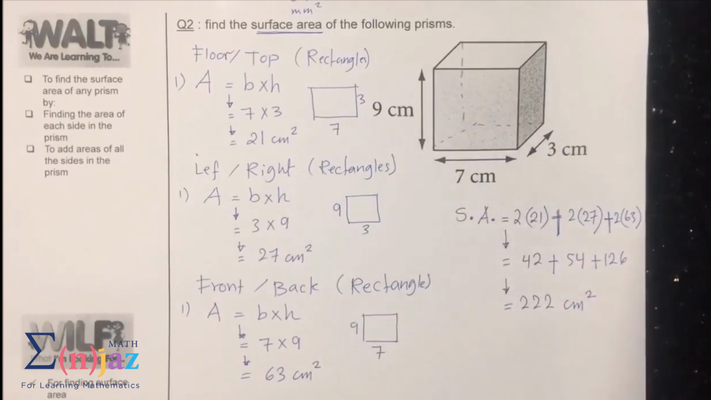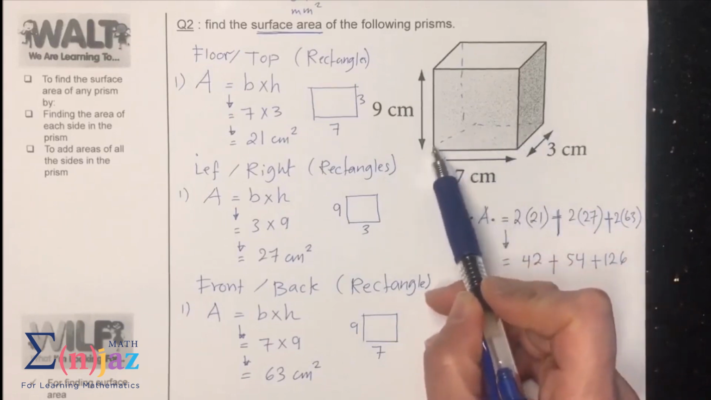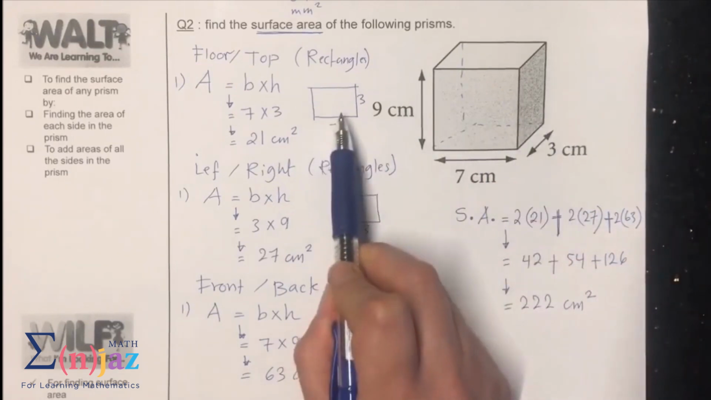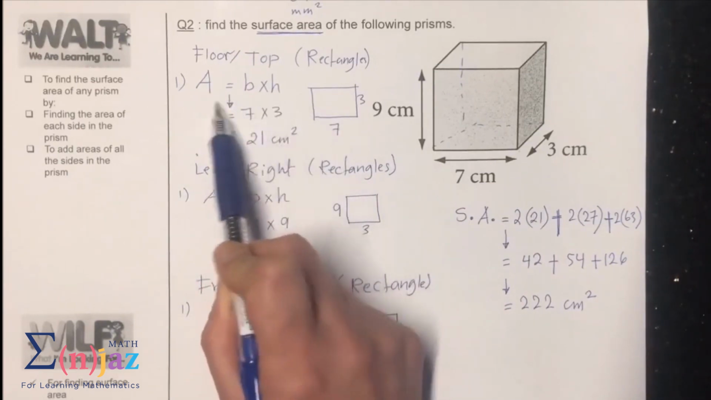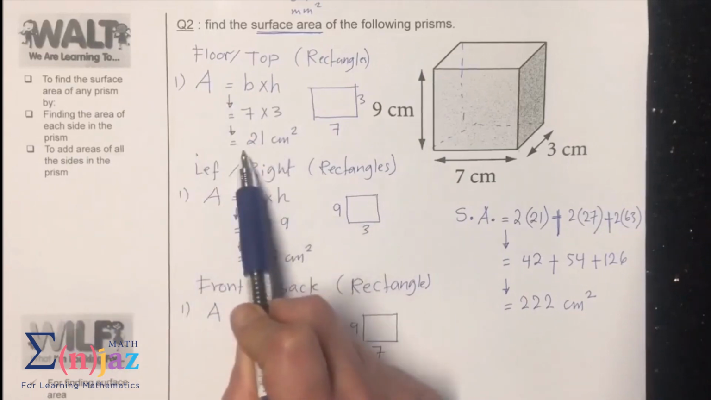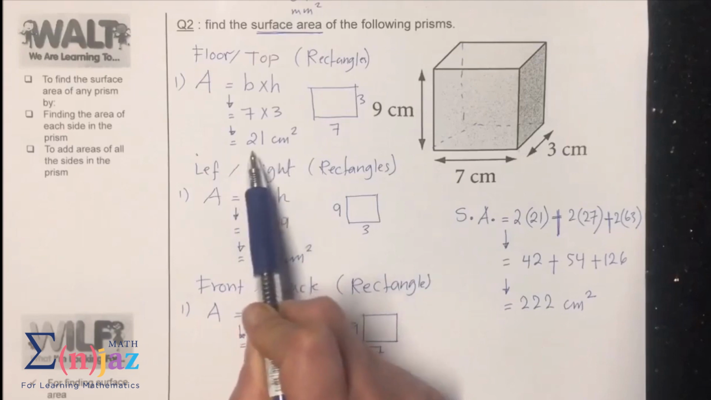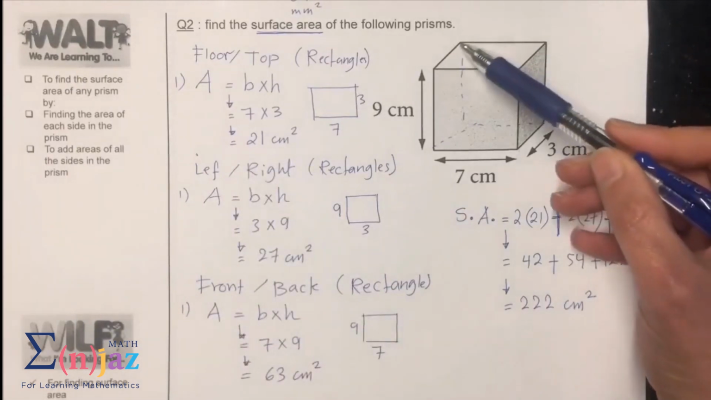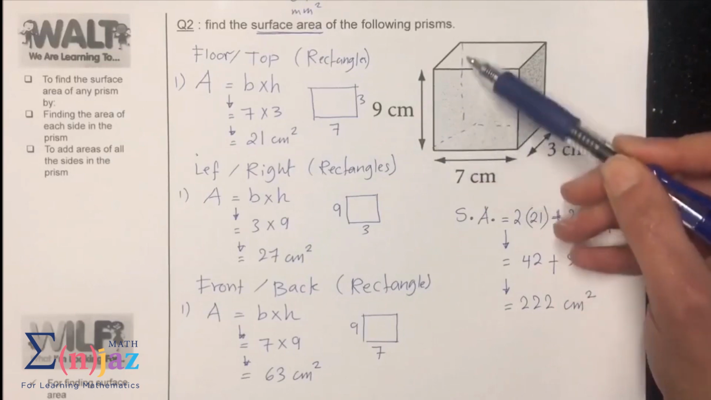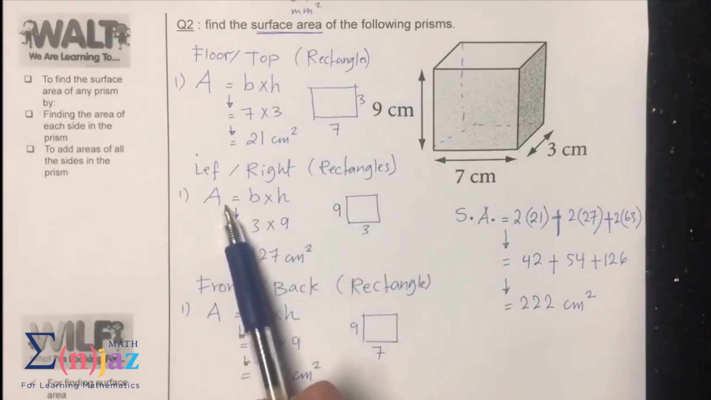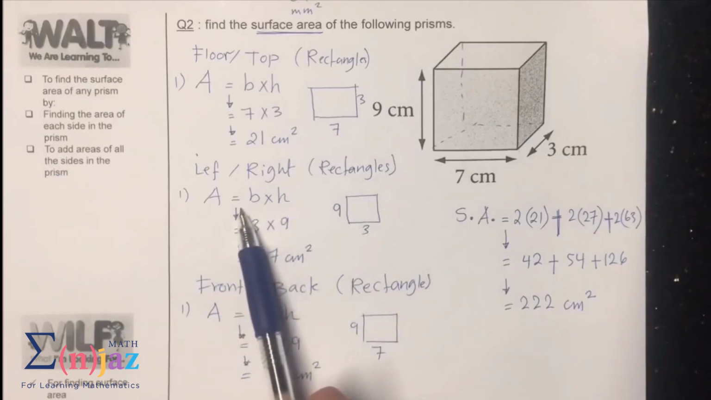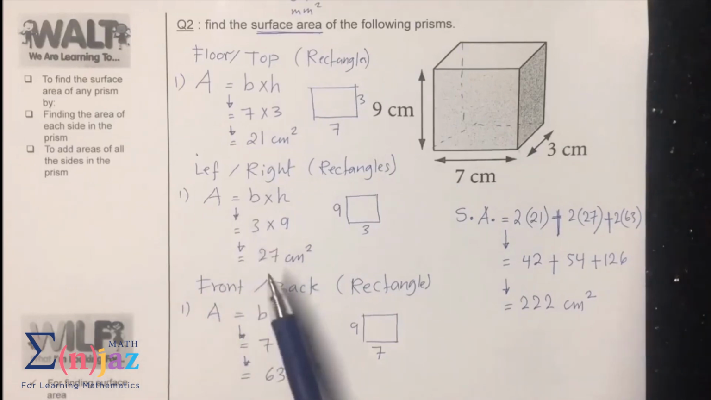in the 3D object. So we started by finding the area of the floor face, which is a rectangle in this case. And we write the general formula of finding the area of the rectangle, and we ended up with the 21 centimeter squared. And then we found the area of the left side or the left face, which is a rectangle as well. And we substituted in the general formula of finding the area of a rectangle, and we ended up with 27 centimeter squared.